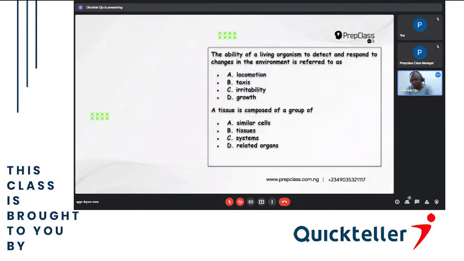Next question. Now, a tissue is composed of a group of... I told you earlier that a combination of cells will give you tissue. Combination of tissues will give you an organ. Combination of organs will give you a system. And combination of systems will give you an organism. So the question is saying a tissue is composed of a group of what?